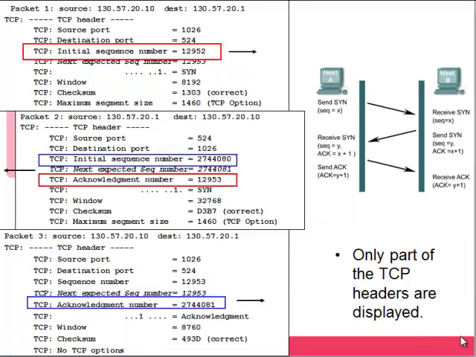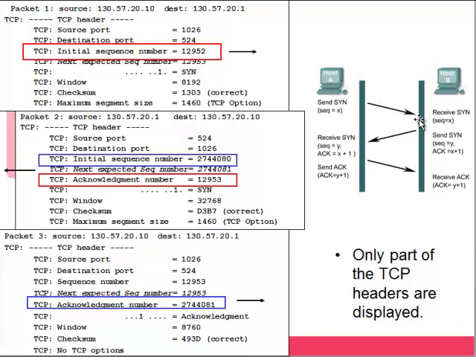This is some packets that were actually sniffed on the network, and host A is going to send over to host B, and we're going to do the three-way handshake to make sure that we can start sending data reliably. So this host over here is going to send his sequence number, and his sequence number happens to be 12,952.